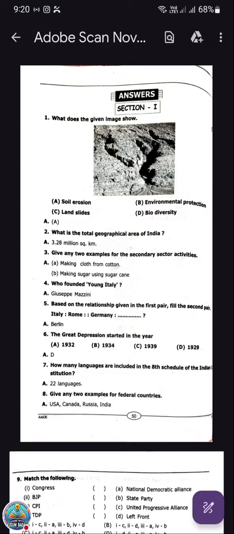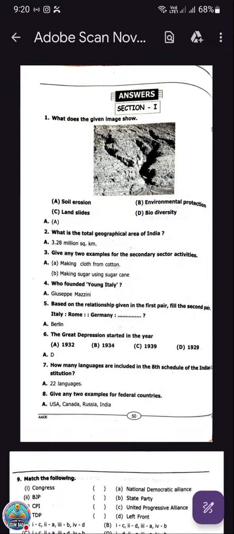Here cotton is the raw material which comes under the primary sector, then making clothes out of cotton. In the same way, making sugar from sugar cane. When we grow sugar cane, it comes under the primary sector. If sugar is extracted from the sugar cane, then that is the secondary sector.